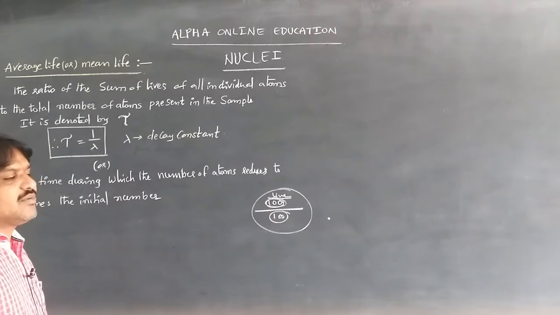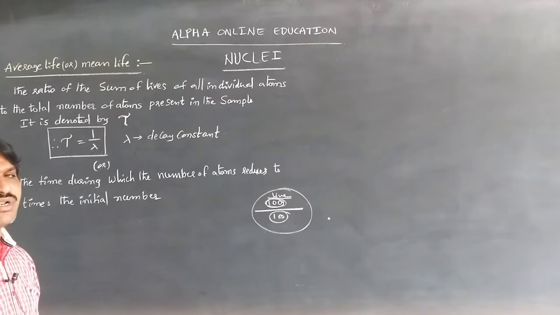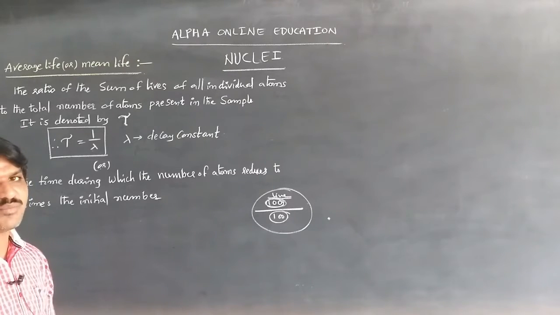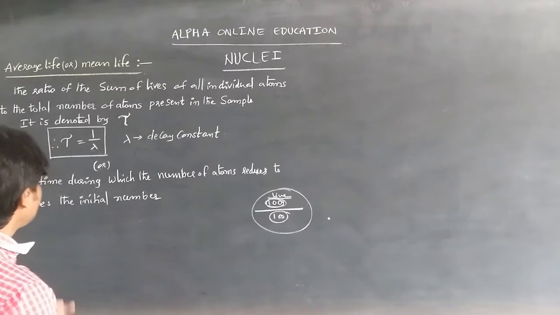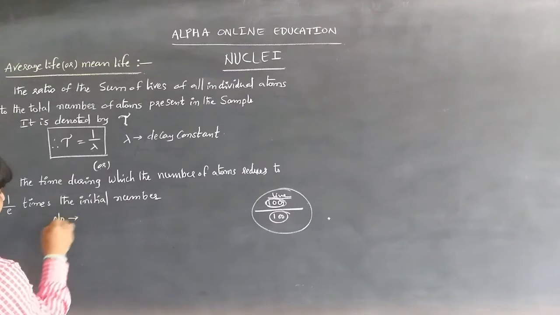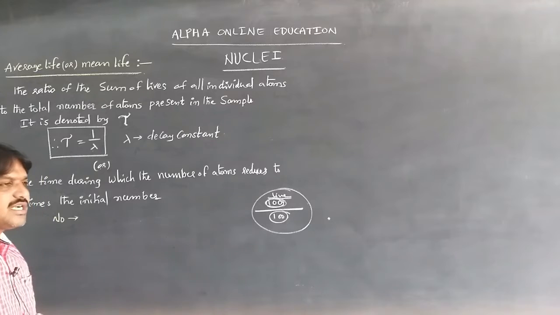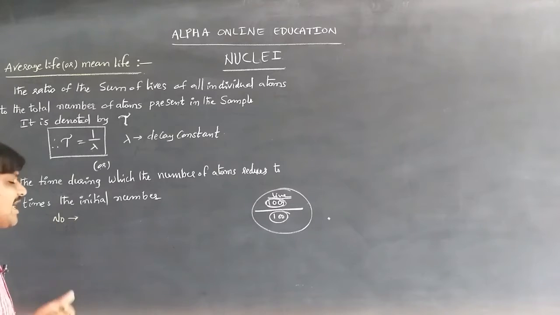The decay constant is the reciprocal of the time during which the radioactive substance decreases to its 37%, that is, the time during which the number of atoms reduces to 1 by e times the initial number. We know that N naught is the number of atoms present at t equal to 0, the initial time when the substance was taken.